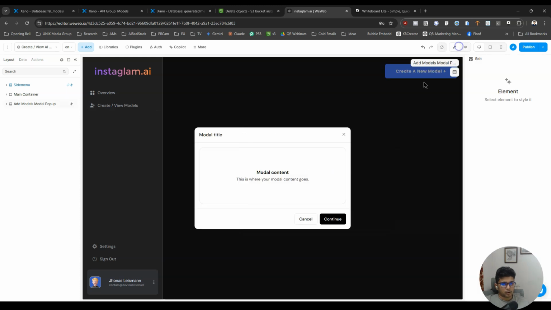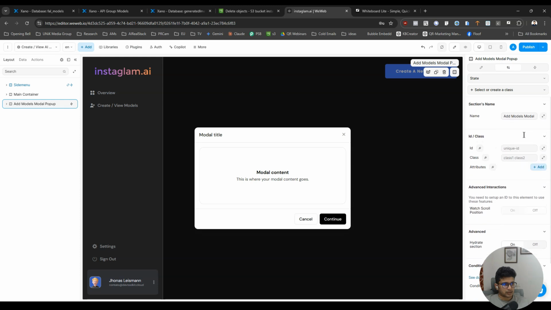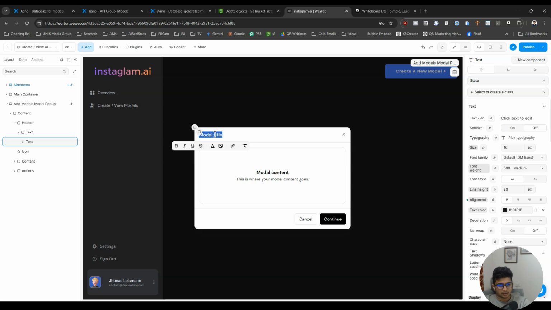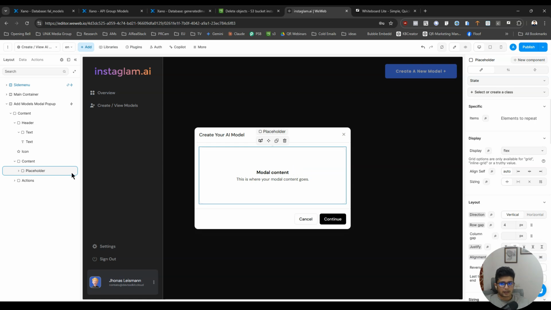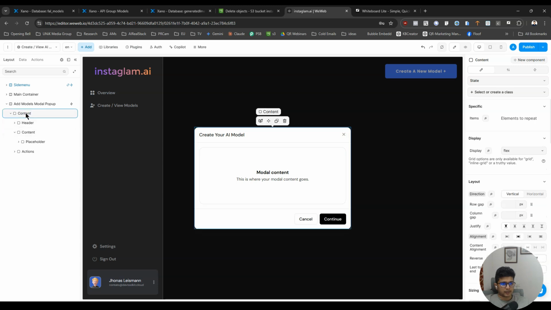Okay, now let's make changes to this model. So I'm gonna click on this whole model thing and see. Yeah, we don't have anything to do here. Model title, I'm gonna say create your AI model. There are multiple things here. I don't want to mess with the top bar, but this is where you can set the width and everything of this model.